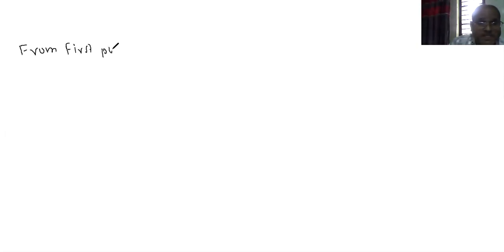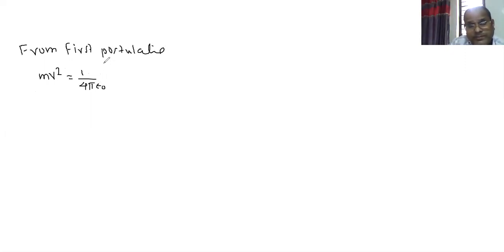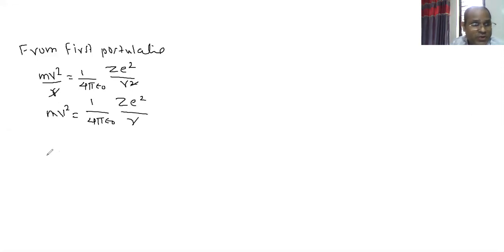So write down from the first postulate. From the first postulate, you have the formula mv square upon r is equal to 1 upon 4 pi epsilon naught Z e square upon r square. I have cancelled one r over here. लक्षात येत आहे का? Now what remains is mv square is equal to 1 upon 4 pi epsilon naught Z e square upon R.